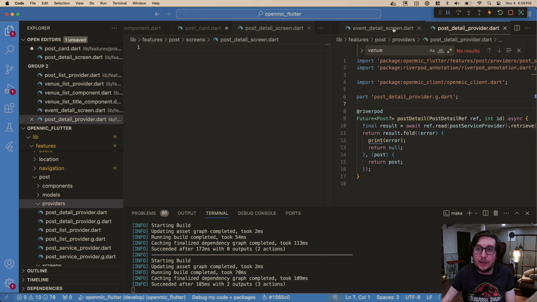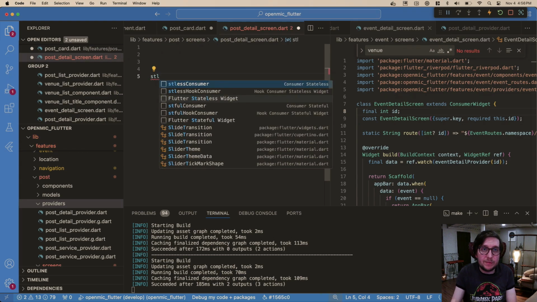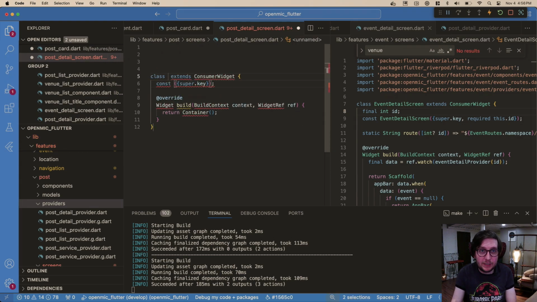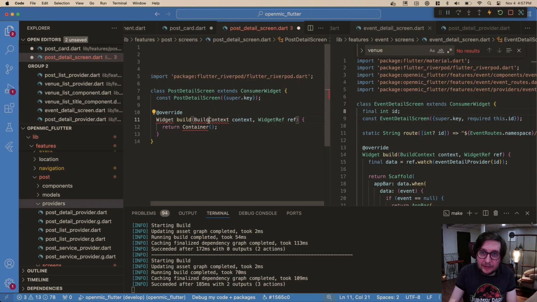So now let's go to our event detail screen, and we're going to make a consumer widget. We'll call it post detail screen. And of course, import our two things. We need that, and we need material.